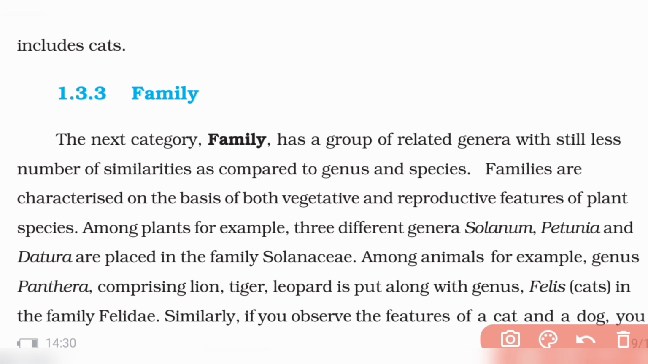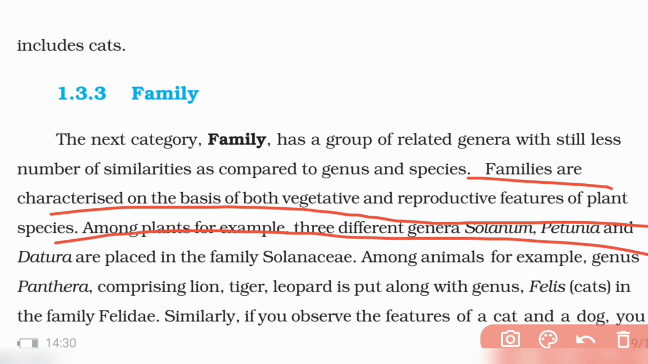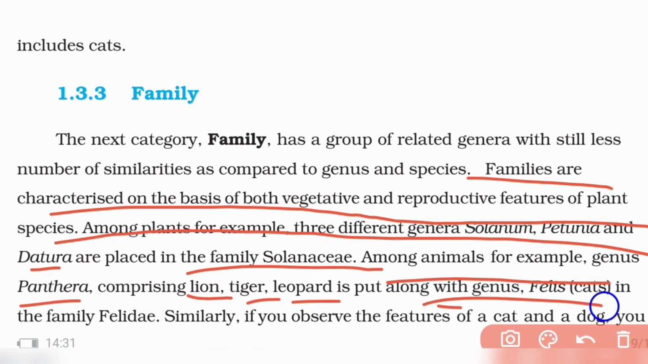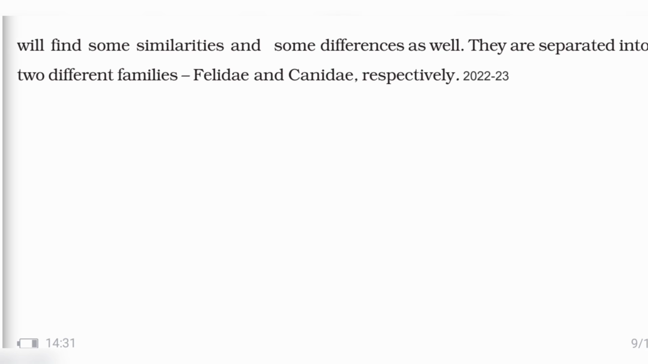So next we will be studying about families. Families are characterized by both vegetative and reproductive characteristics, and they're different. Like Solanum, Petunia and Datura are placed in family Solanaceae. Among animals, for example, genus Panthera comprises lion, tiger, leopard, all these are put in a genus. Felis, cats, is in the family Felidae. Okay, cat is in the family Felidae, and dog is in a different family, Canidae. Okay, Felidae and Canidae respectively.